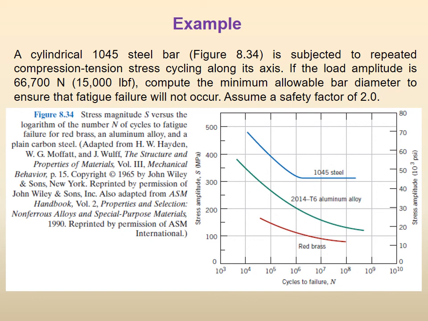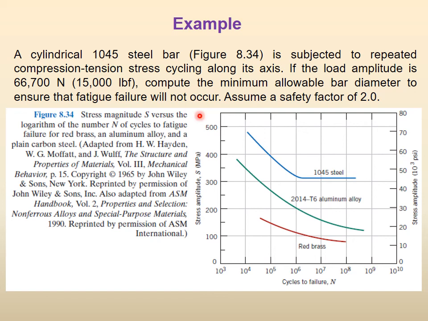Those of you who are observant, normally what do you see? Normally it is an SN curve. Here is the stress and here is the cycles to failure, right? Now, two things are to be seen here. When they say fatigue failure will never occur, it means there should be an endurance limit.